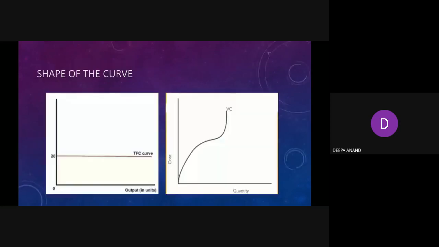Now we will see the shape of both the fixed cost and variable cost. We can see that fixed cost is a horizontal straight line parallel to the x-axis, and in variable cost, the shape is inversely S-shaped.